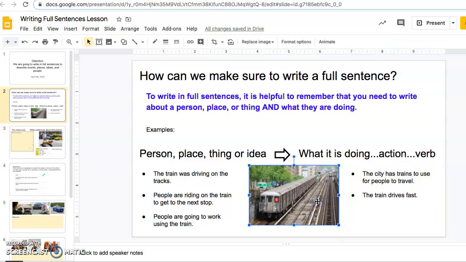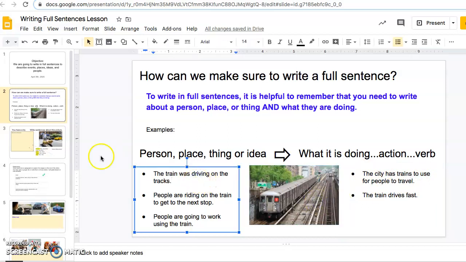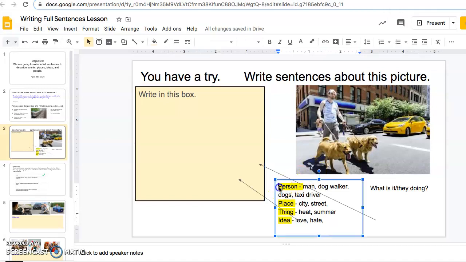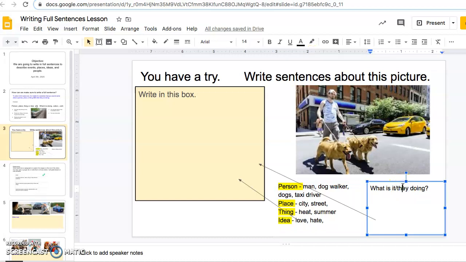Okay. So now you guys are going to give it a shot on your own. You're going to go to the next slide. Just like I said, you're going to have a picture and you guys are going to have a box to write in. So for this one, I picked out the person, the place, the thing, or the idea. So you're going to choose what you want to talk about. Maybe it's the dog walker, maybe it's the city, maybe it's the street. And you're going to talk about what you see. What are they doing?